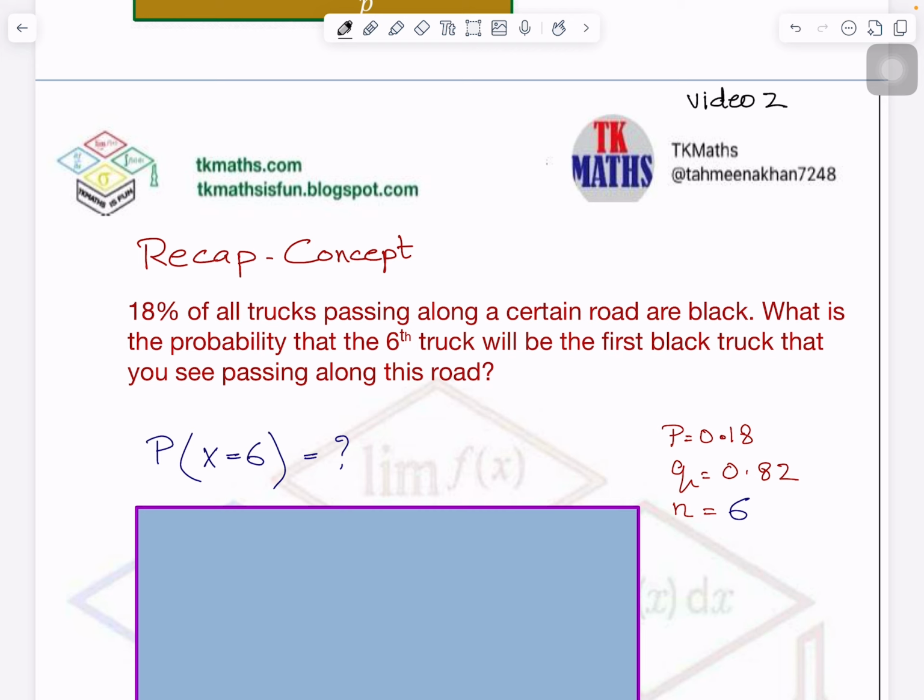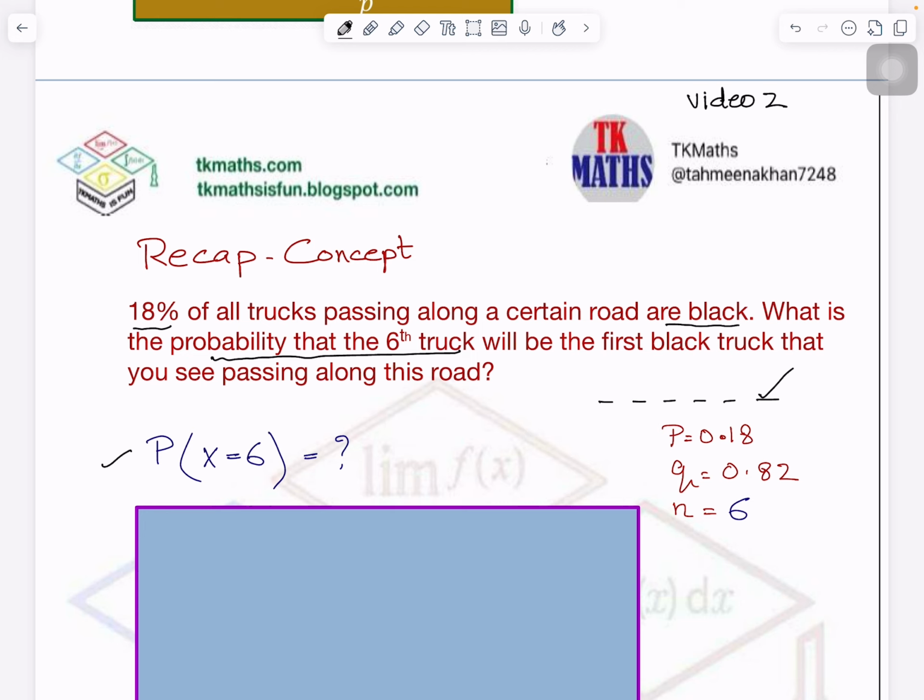So 18% of all trucks passing along a certain road are black. What is the probability that the 6th truck will be the first black truck? 1, 2, 3, 4, 5, 6. So this is the first black truck, right? And we know in geometric distribution that we are trying to find out the first time the success happens. So it is the 6th time that a black truck is passing along the road. And this is how it is written in geometric distribution, right?